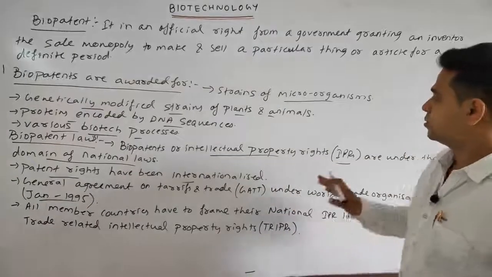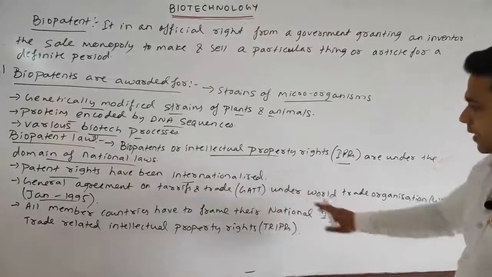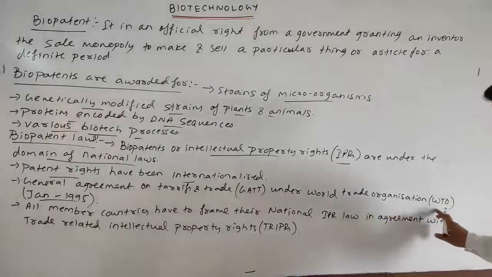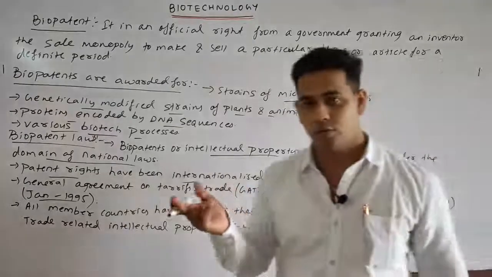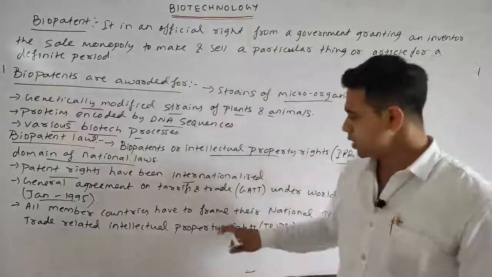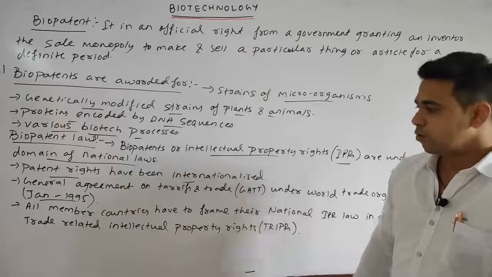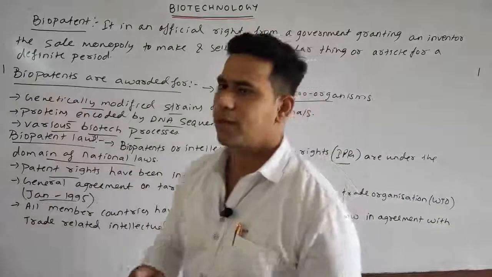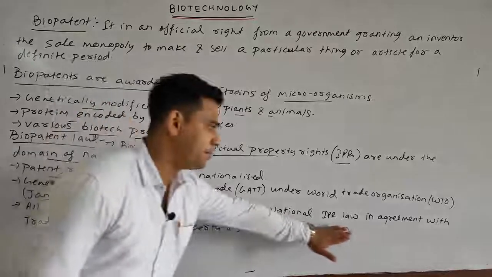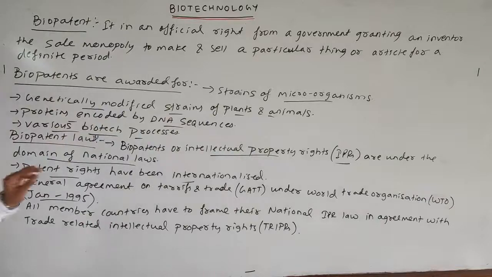Always remember the full forms. See how many full forms we are getting. IPRs, intellectual property rights. GATT, General Agreement on Tariffs and Trade. World Trade Organization, WTO. Okay, WHO is the World Health Organization, but this one is WTO, the World Trade Organization. Next, TRIPS means Trade Related Intellectual Property Rights. So all member countries have to frame their national IPR law in agreement with TRIPS, the Trade Related Intellectual Property Rights.